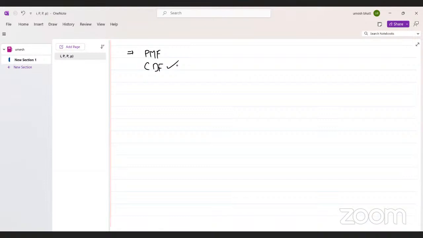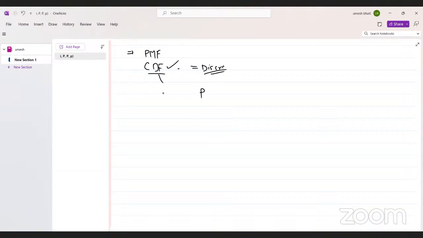Cumulative distribution function. So we know what is the cumulative distribution function for the discrete case, right?